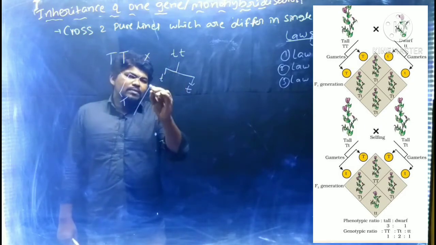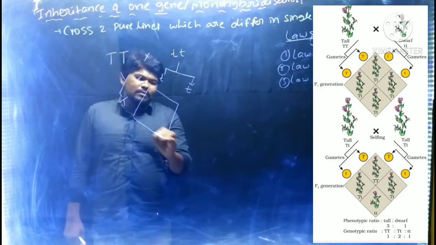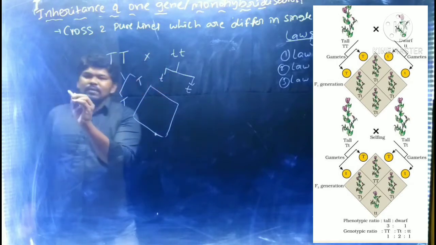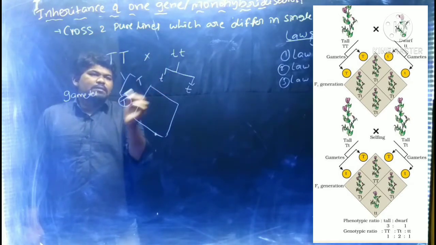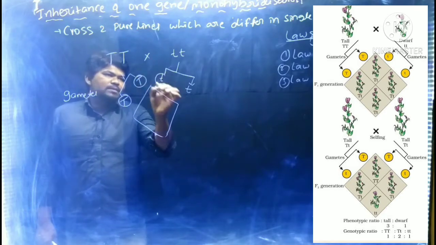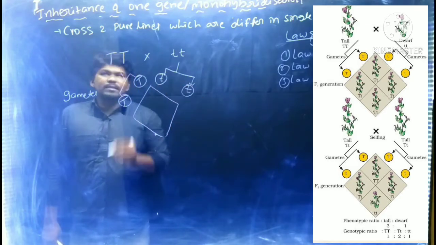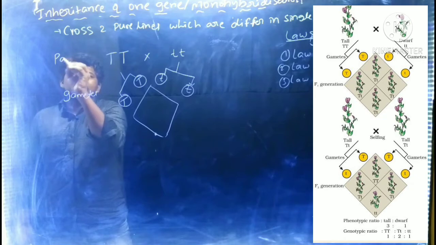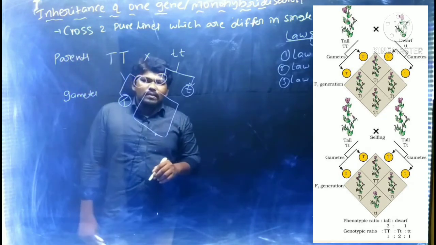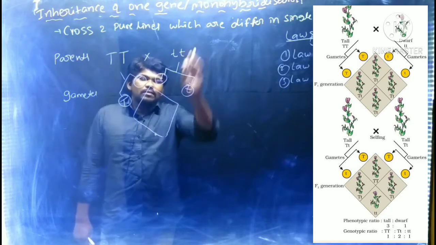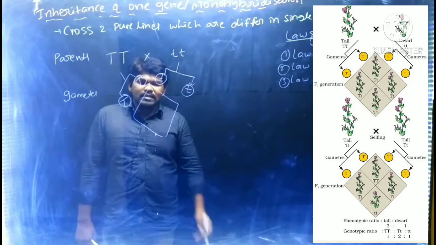If we observe the F1 generation genotype, first we write the gametes. These are the gametes, and these are the parents: one tall plant with homozygous dominant condition, one dwarf plant with homozygous recessive condition.